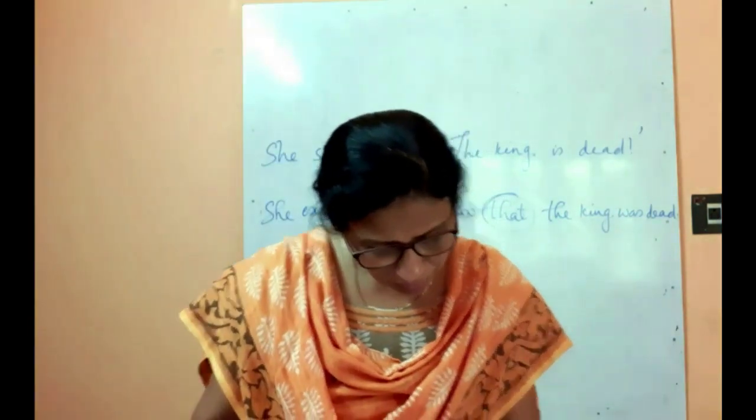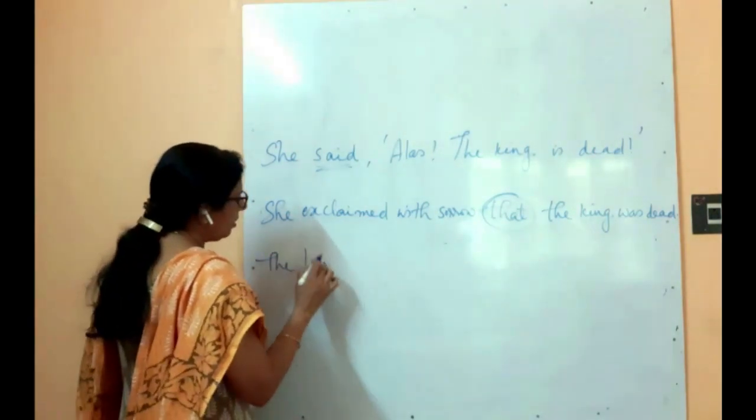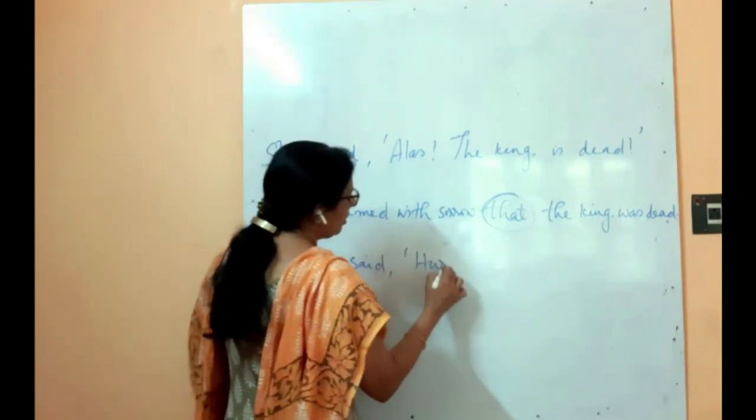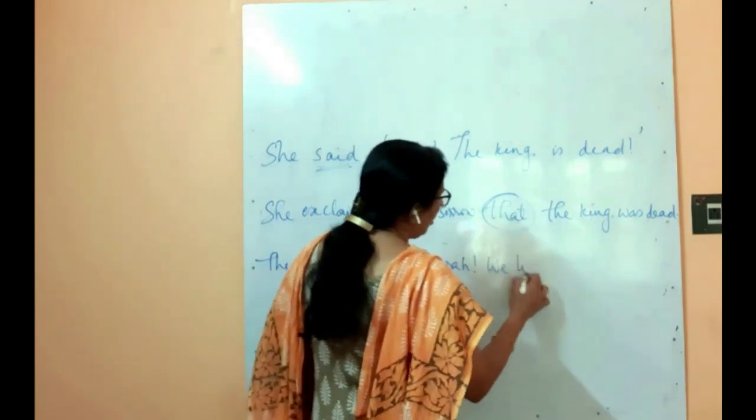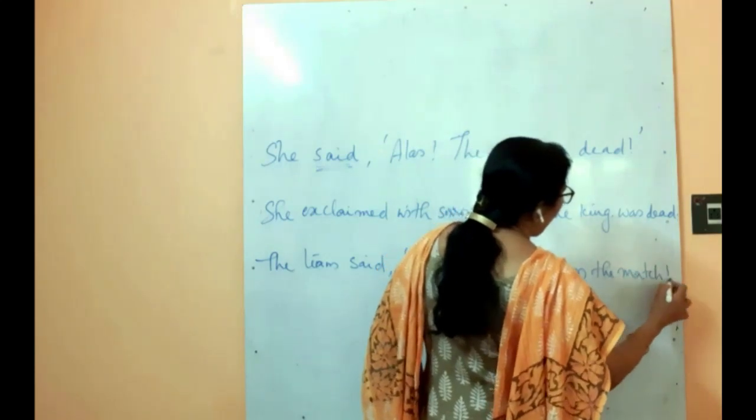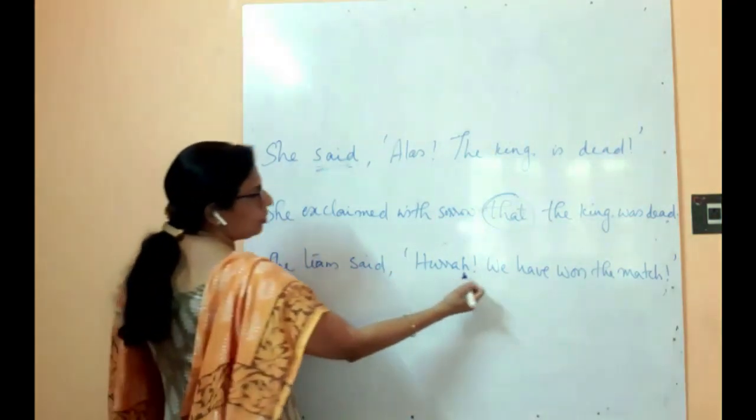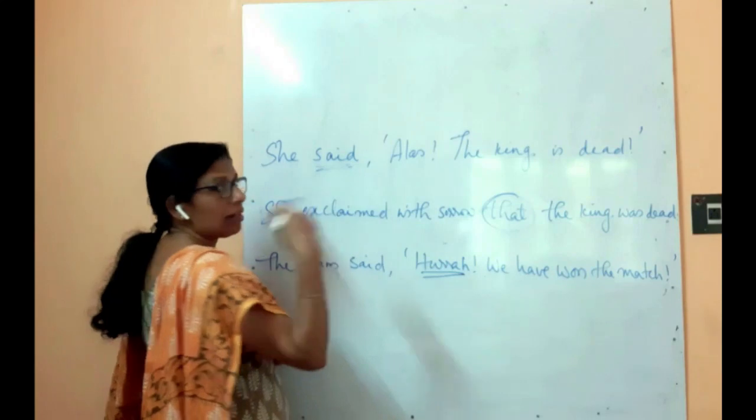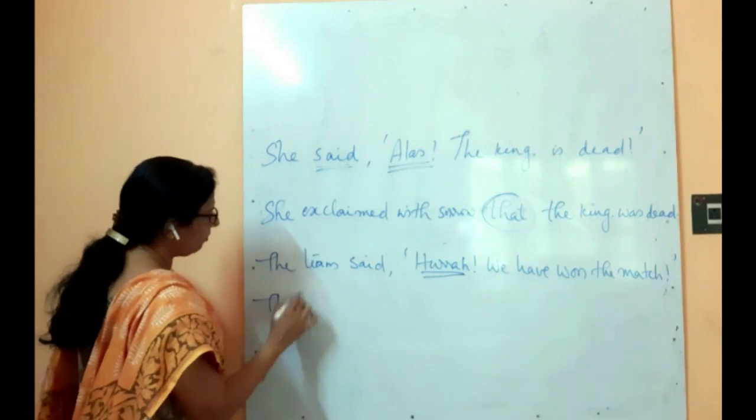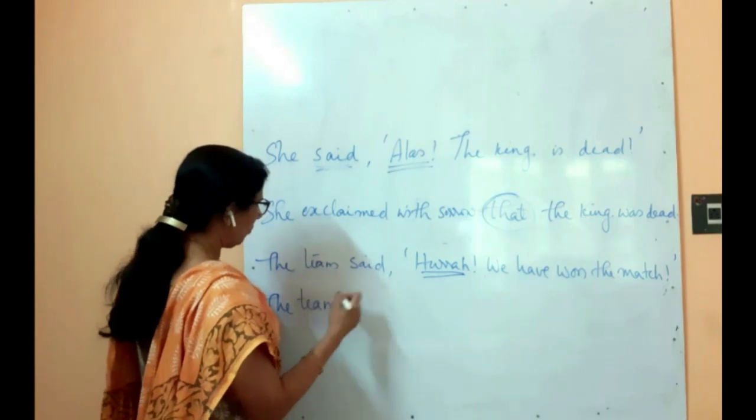Next one. The team said, "Hooray, we have won the match." So this is also an exclamatory sentence, and hooray means out of excitement or happiness. Here alas means out of sorrow. Okay, so accordingly we have to use the verb. The reporting verb should be in such a way.